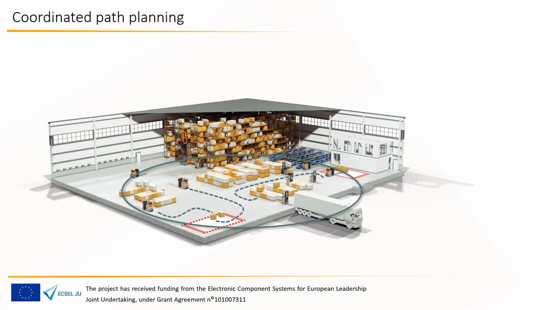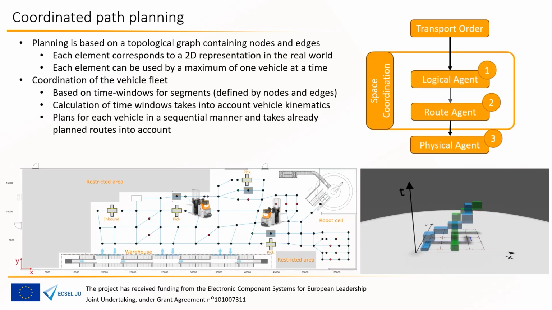Coordinated path planning. A new transport order is assigned to the logical agent, which requests the route agent to calculate a coordinated path. The route agent searches the topological graph for a conflict-free path, considering time windows of already assigned paths. The generated path is handed over to the physical agent for path execution.